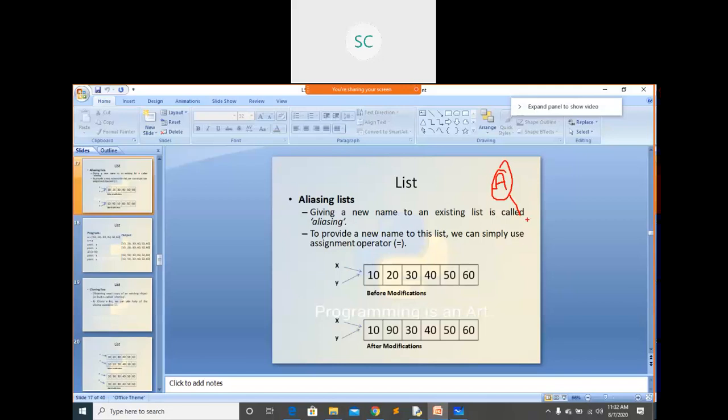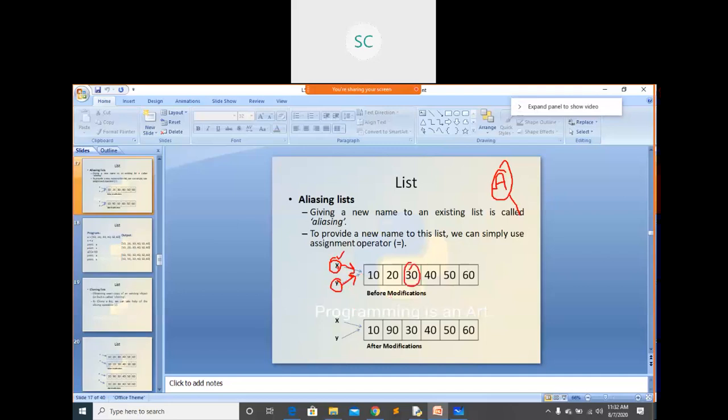Already we have one list X. You are going to alias that list to some other name. Both point to the same list. Once you change any element within this list, it will affect both.